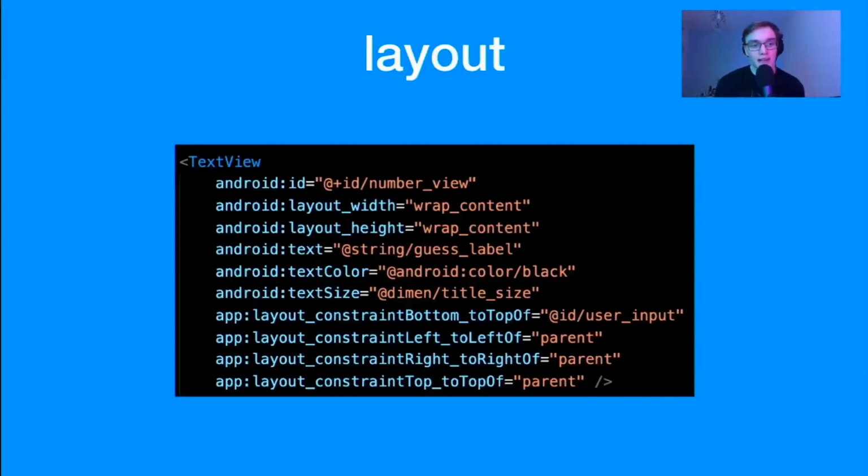Next, we have our layout directory, which contains all the code that describes our UI. This is written in XML, but we'll talk a bit more about this later. This is a view, for example. So here we can see a text view, and this is one view. We'll talk a little bit more about this later, but that's just a little tease.